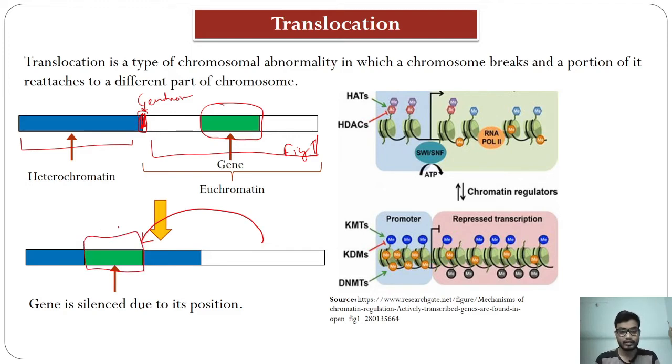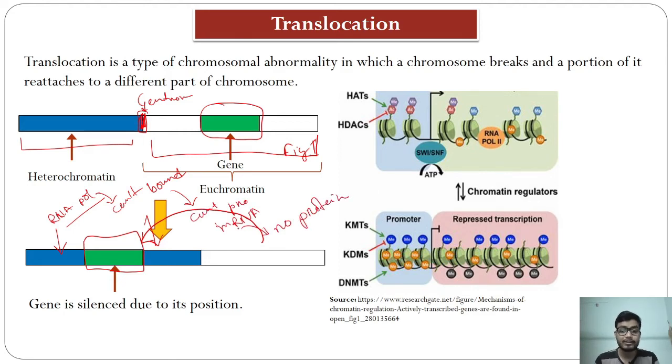So when this functional gene is placed over the heterochromatin region, because the nature of this heterochromatin region is non-functional, RNA polymerase cannot bind with the DNA sequence. If RNA polymerase cannot bind, it cannot produce functional mRNA, and we have got nothing, no protein is found from here.